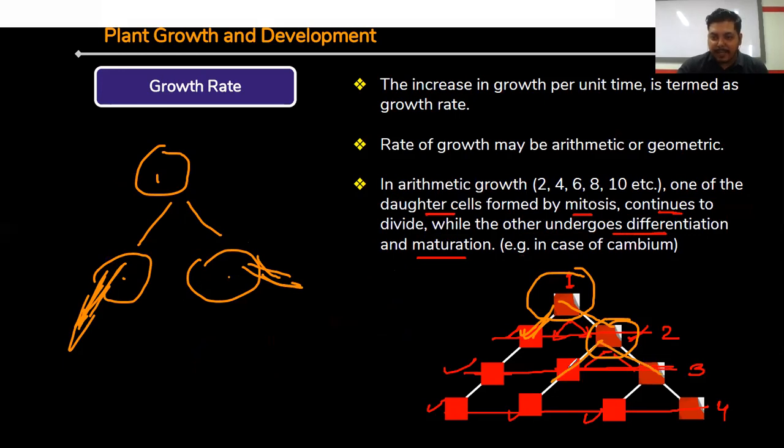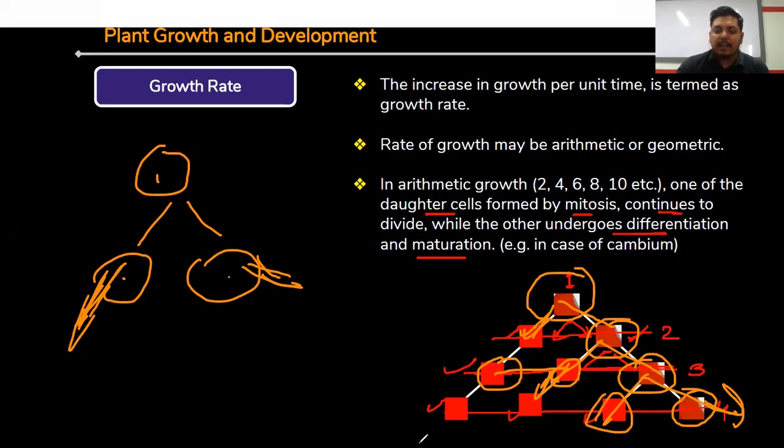Again, they are forming two cells. This one is undergoing maturation, elongation, and function, right? And this cell is undergoing mitosis. Again, this will be undergoing mitosis, and this will be undergoing maturation, cell proliferation, and cell elongation. Clear? So always one cell is fixed for cell specification, cell maturation, cell differentiation, and another one is always